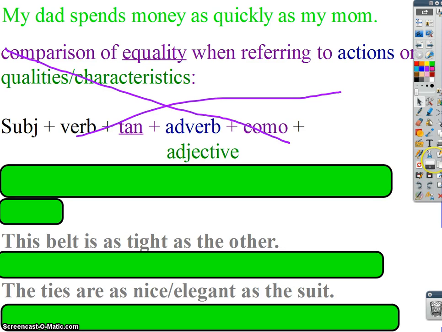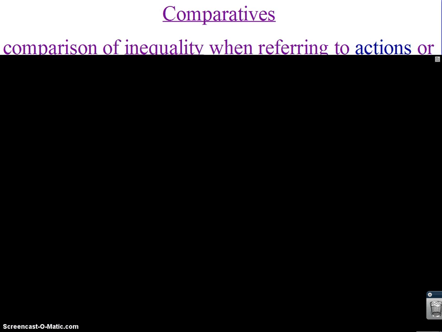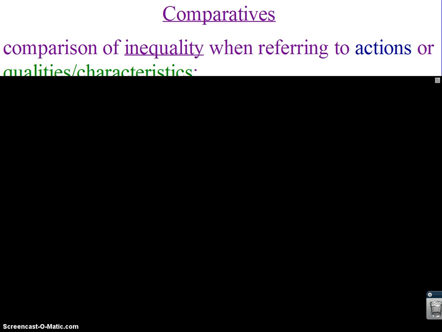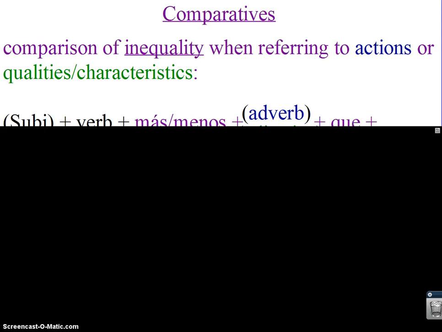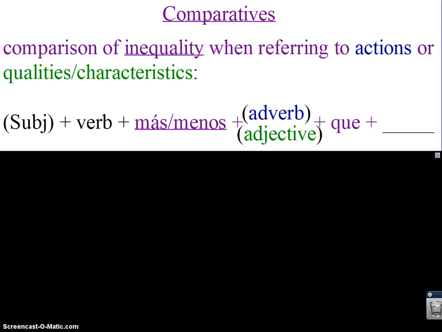All right, moving on to comparatives or comparisons of inequality when referring to actions or qualities, characteristics. So again, we're not referring to quantities of things, but if you want to compare actions or qualities, characteristics, this is your formula for doing it. You have your subject, perhaps, because subjects can be left out. You need your verb, conjugated for your subject, and then you're going to choose más o menos. Most of the time we're going to choose más. Notice it has an accent, always does.